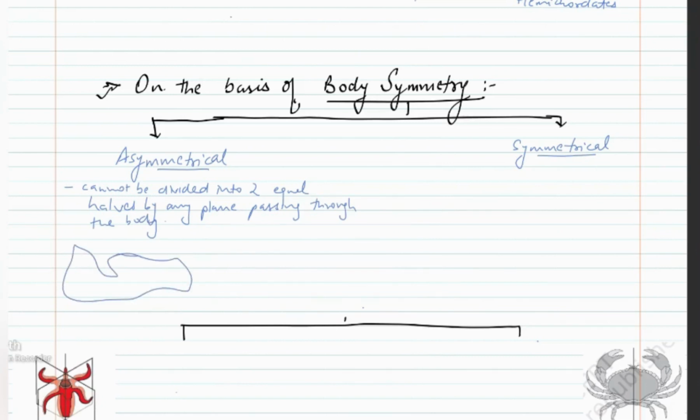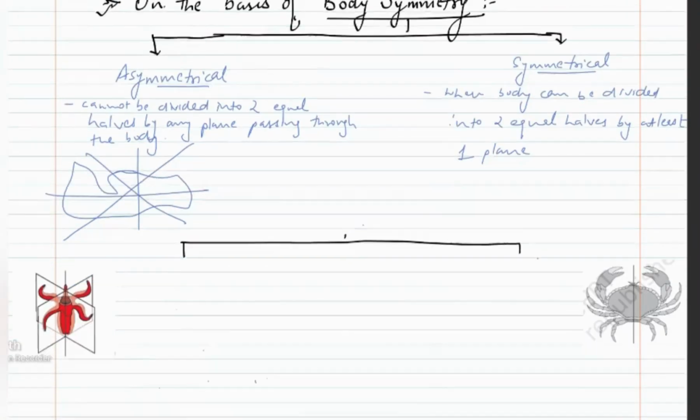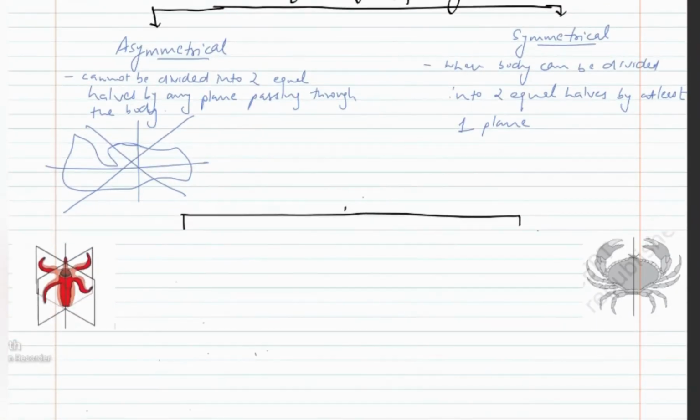So for example, if an organism has a shape like this, no matter how hard you try, what plane you try, you cannot divide the body into two equal halves. Whereas symmetrical animals are those where the body can be divided into two equal halves by at least one plane. There may be more than one way of dividing the animal into two equal halves, but there will be at least one plane that will divide the body into two equal halves.